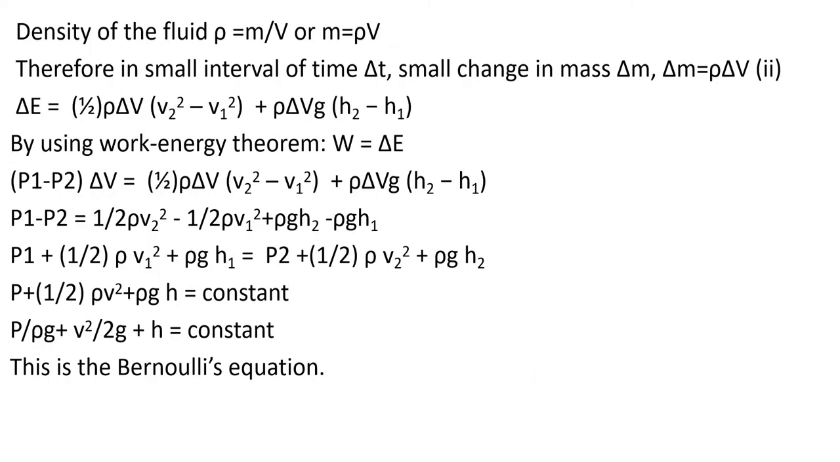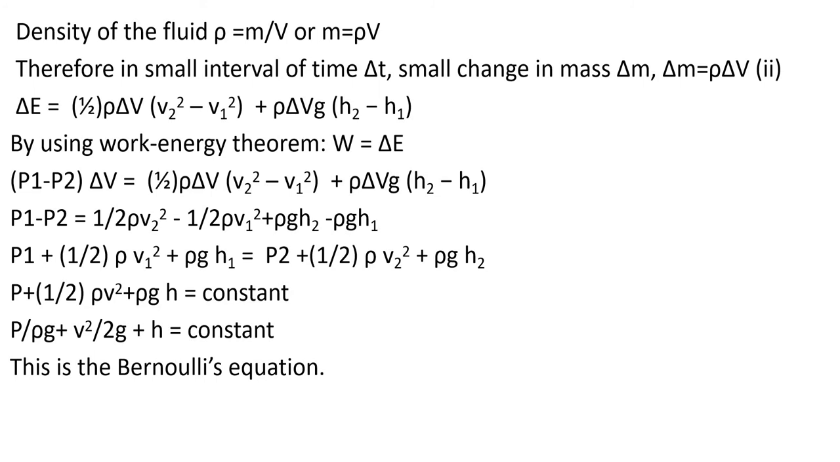And we know that density can be written as mass by volume, so mass equal to rho into V. Since during a small interval of time delta T, the small change in mass can be written as delta M is equal to rho delta V. So here in this expression, during a small interval of time that liquid is flowing, instead of M everywhere we can write it as rho delta V. So total change in energy can be written as half rho delta V into V2 square minus V1 square plus rho delta V G into H2 minus H1.